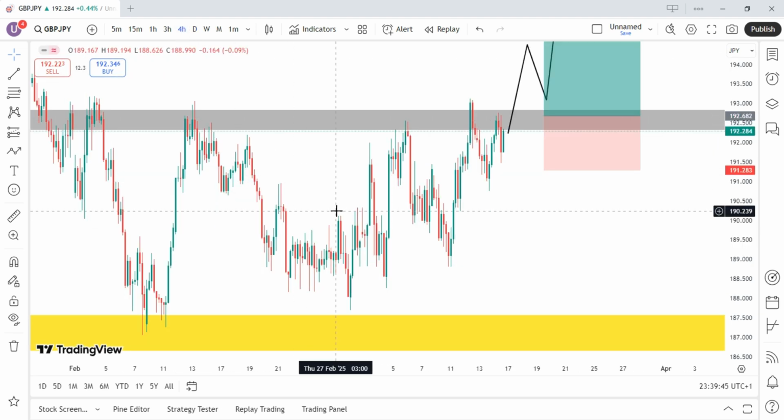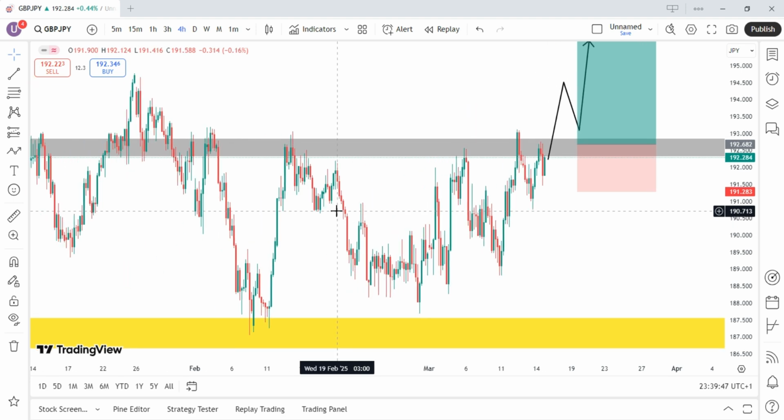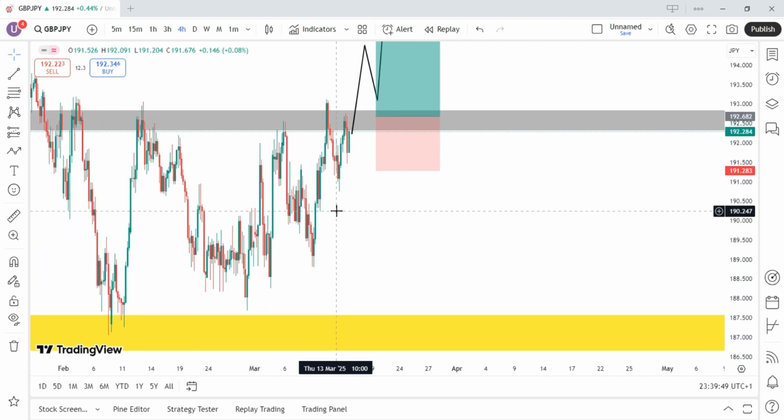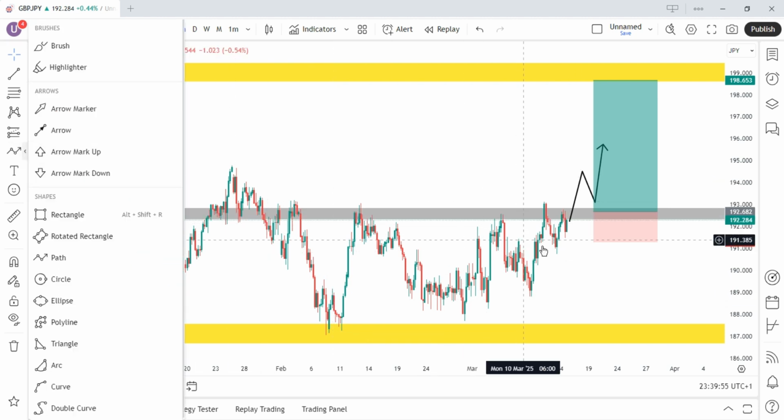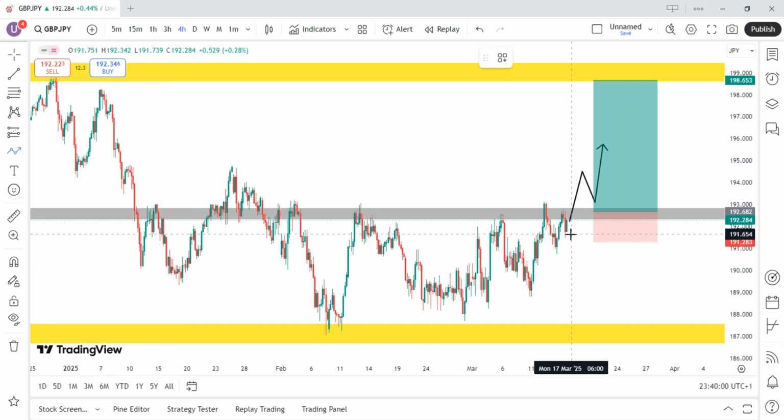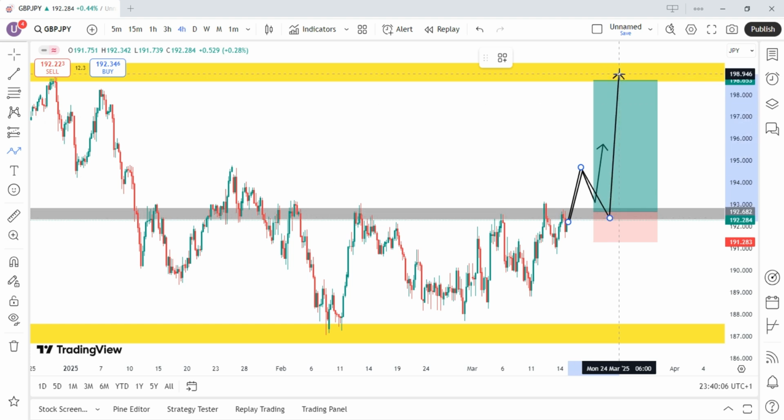So this is how we can take action on this pair: have patience, let price break and close above this zone, the way I marked it. If price breaks above, wait for a retest, then you buy to this zone. So this is how we can take action on this pair coming this week.